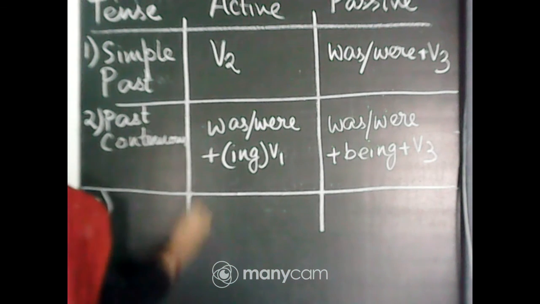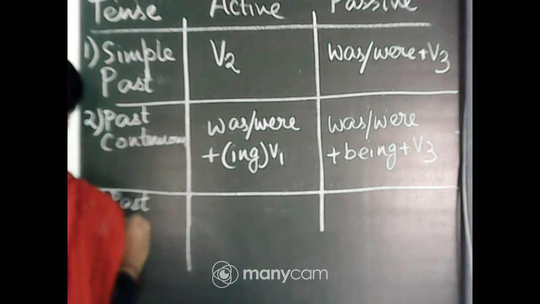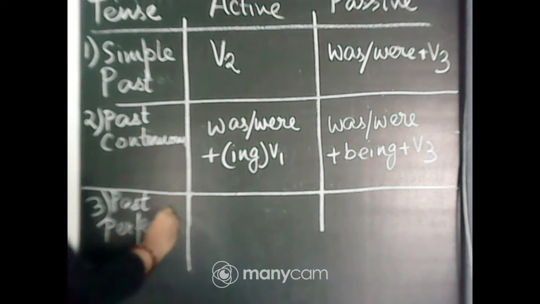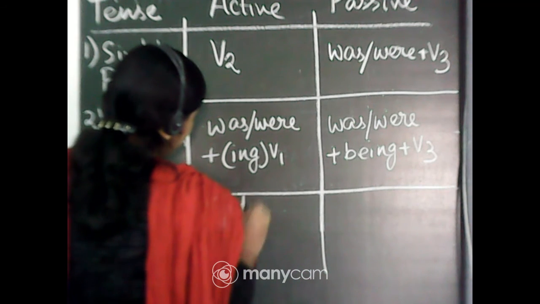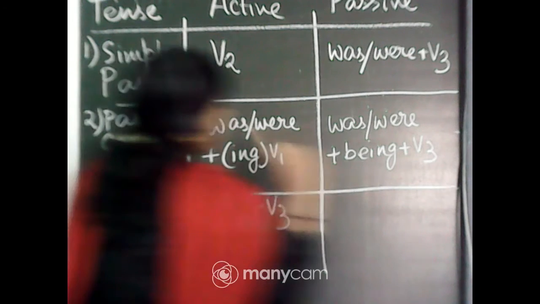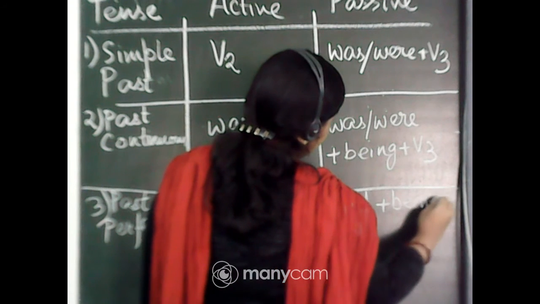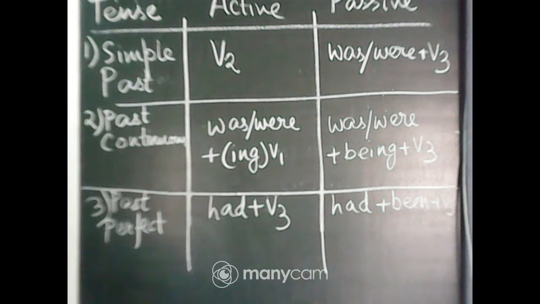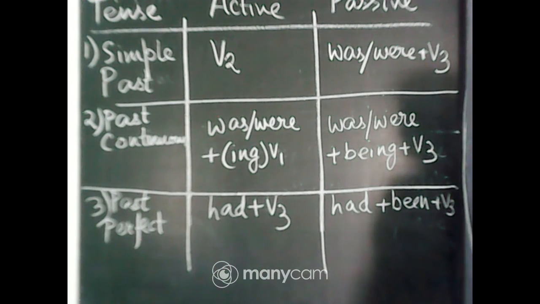Come to number 3, that is past perfect. In the active voice, the past perfect form is had plus V3. In the passive voice, it will be had plus been plus V3. Done? All of you can hear? All of you can see the board? Had plus been plus V3. And again, past perfect continuous tense doesn't have a passive voice. Okay.